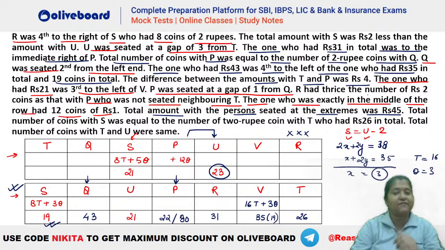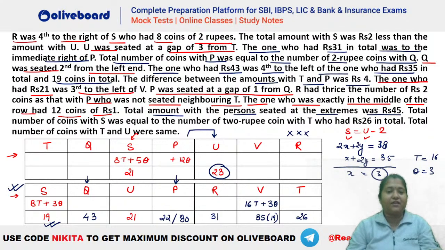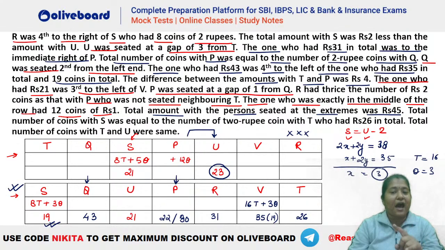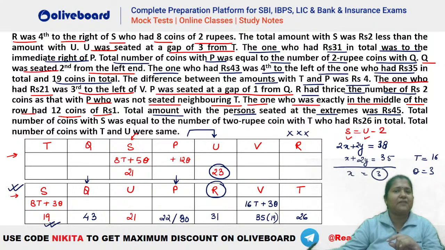After that, let's see what is given here. The one who has 21 was third to the left of V, that is already done. P was seated at a gap of 1 from Q, that is also done. R had thrice the number of 2 rupee coins with P, who was not seated neighboring T. So R should have thrice the number. Thrice the number means 3 can be there, 6 can be there, 9 can be there. So it has to be a multiple of 3, and a multiple of the number of 2 rupee coins with P.